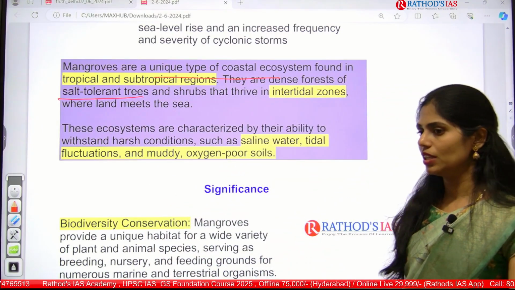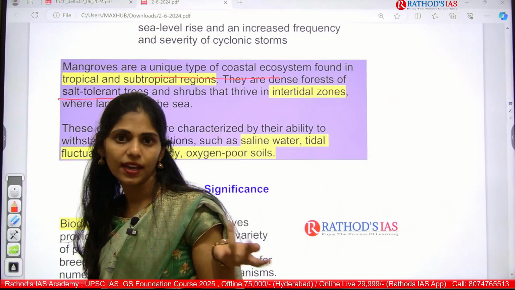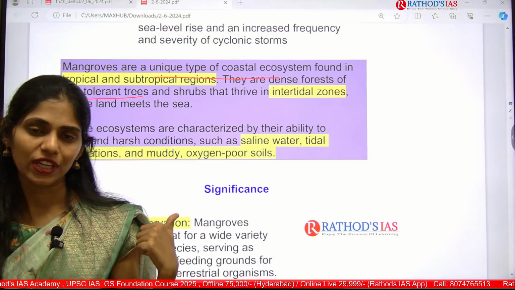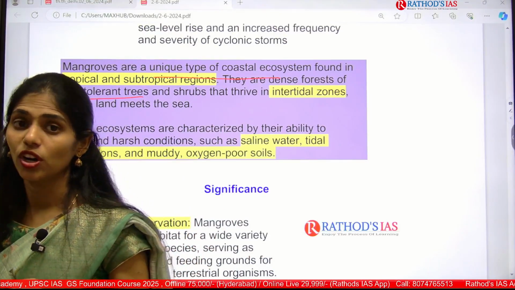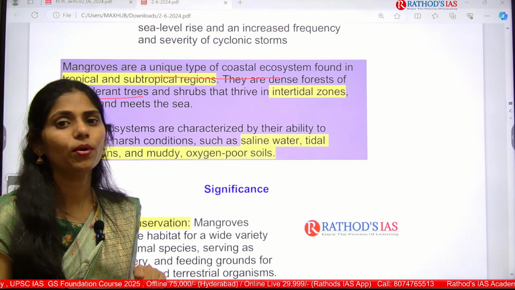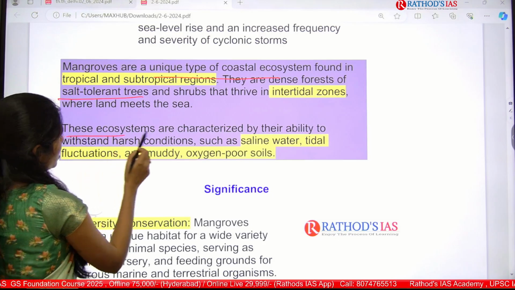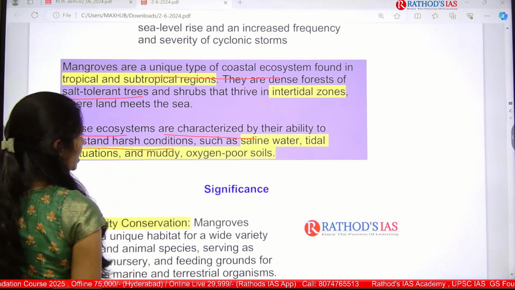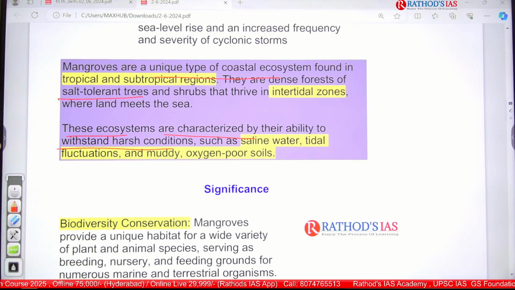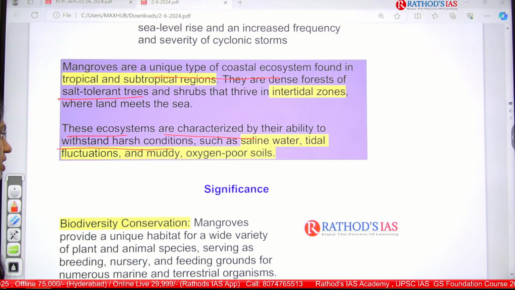Whenever there is a sea or ocean, the salt content is very high compared to river areas or river water. So those plants all should be salt tolerant. So this is one important main feature of mangroves. And these ecosystems are characterized by their ability to withstand harsh conditions, for example saline water, tidal fluctuations, and muddy, oxygen poor soils.